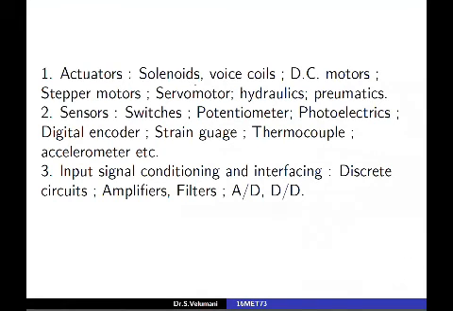Actuator means it may be solenoids, voice coils, DC motors, stepper motor or servo motor, hydraulics, pneumatics, etc. Sensors means it may be switches or potentiometers, photoelectrics, digital encoders or strain gauges, thermocouples or accelerometers, etc. Then input signal conditioning means we have to convert analog to digital, digital to analog, digital to digital, and then amplifiers, filters, these all come under the category of signal conditioning.